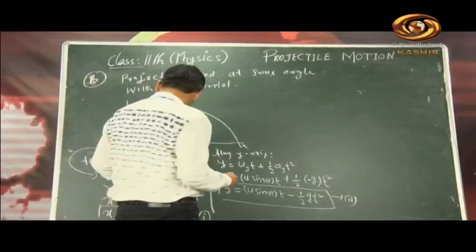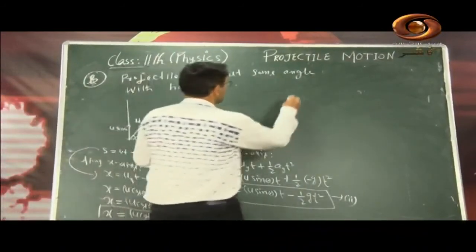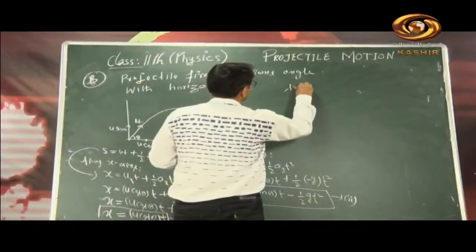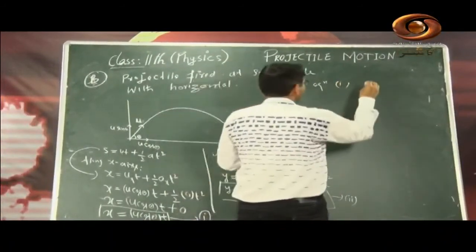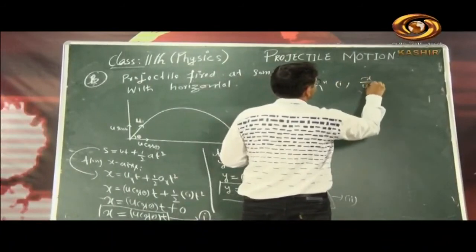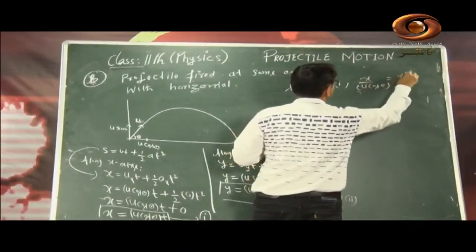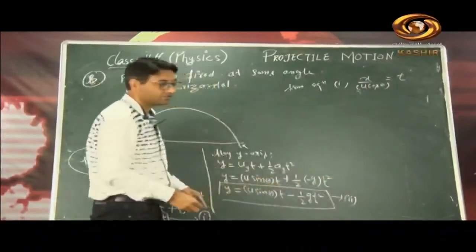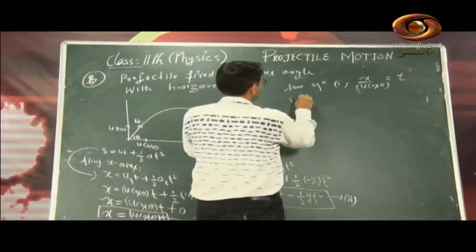So from the first equation we can write x by u cos theta is equal to t. This t we will substitute in equation 2, so we eliminate t.